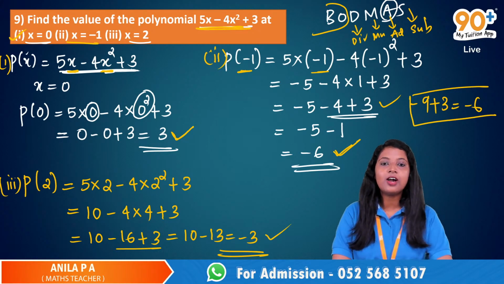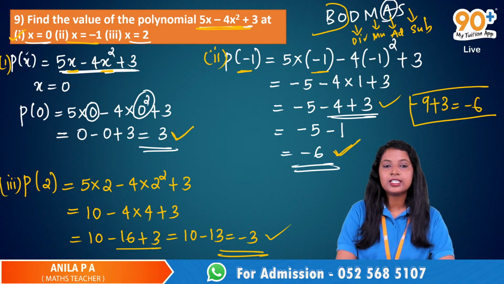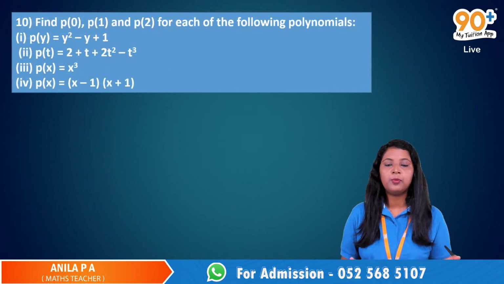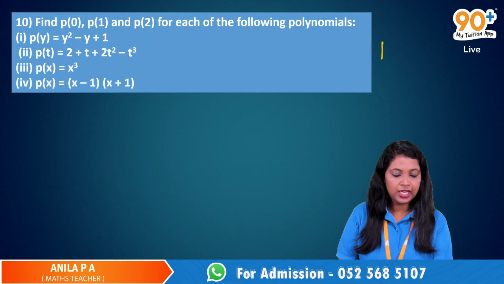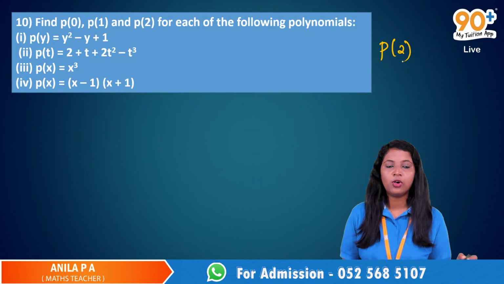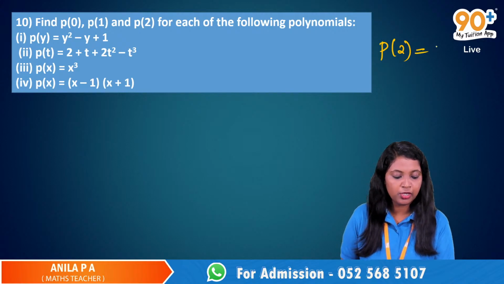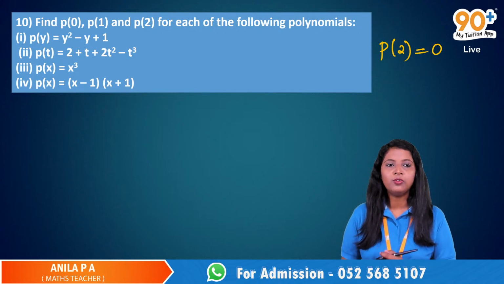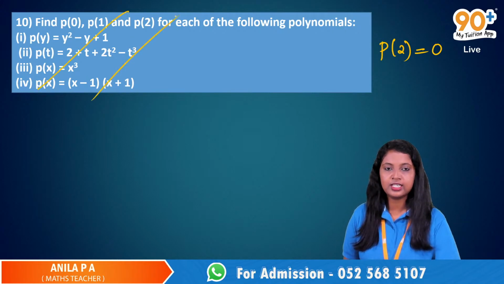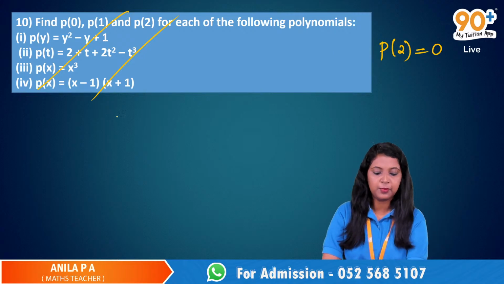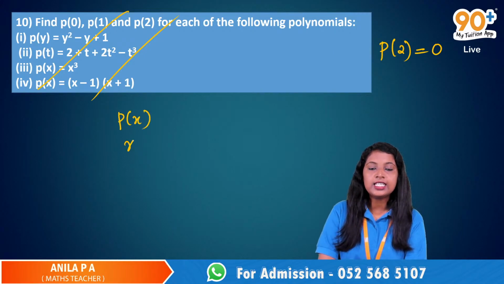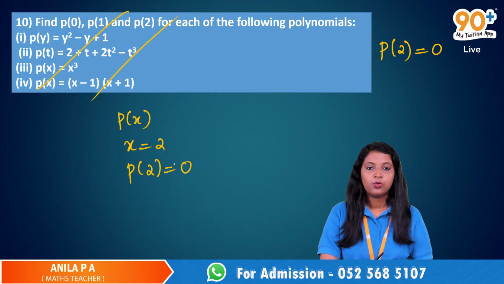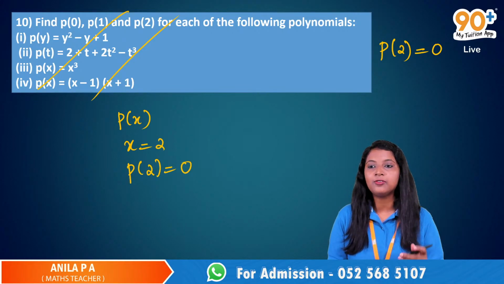So this is how we find the value of a polynomial at a particular point. Suppose I am finding the value of a particular polynomial at a point, say P of 2, and I got the value of P of 2 as 0. What is the speciality of 2 now? I'm asking, I have a polynomial, say P of x, and at x is equal to 2 the value of this polynomial is 0. Then what is the speciality of this number 2?